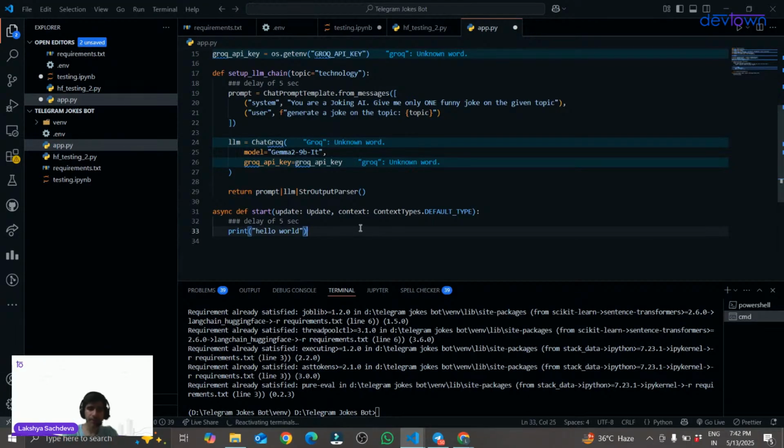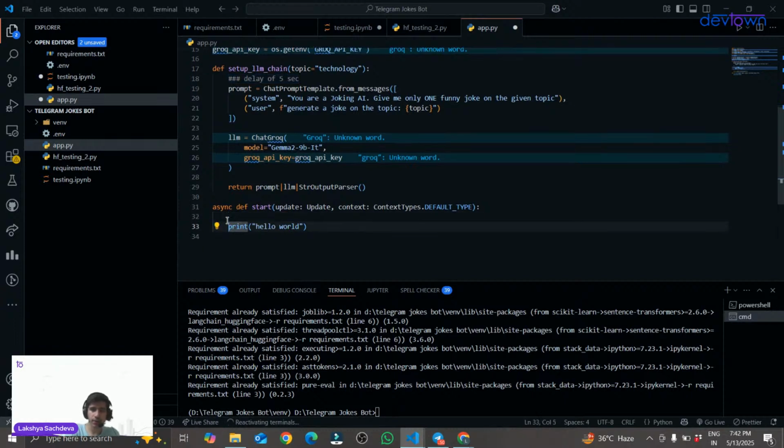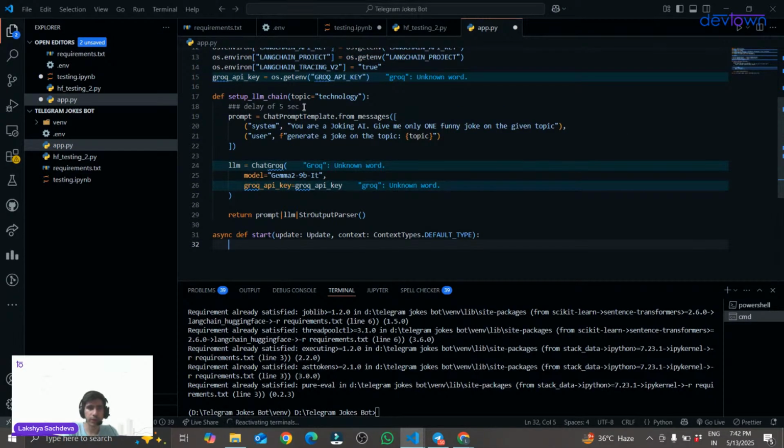So moving forward. I will just remove this delay and everything. This was just for the explanation part. And I will remove this delay over here.